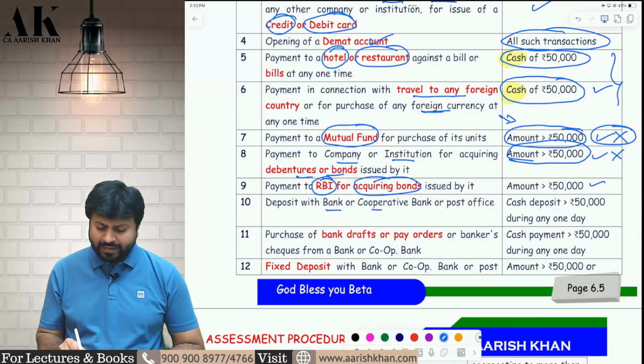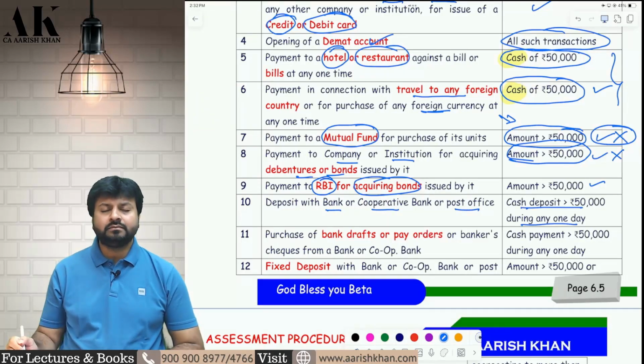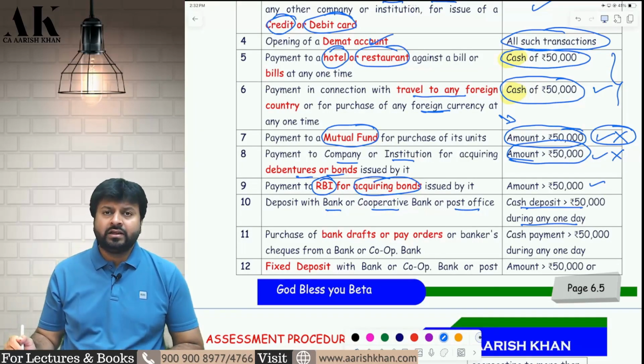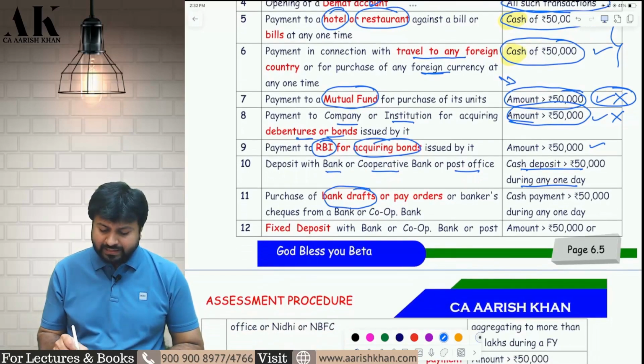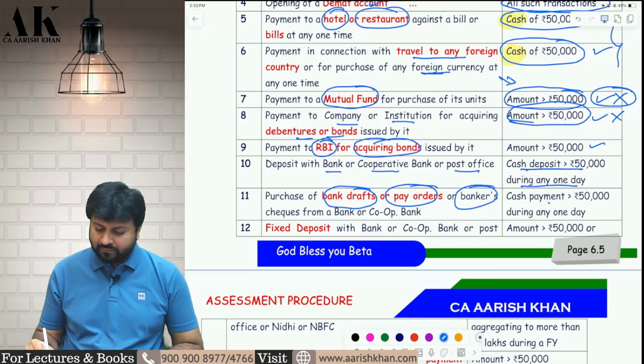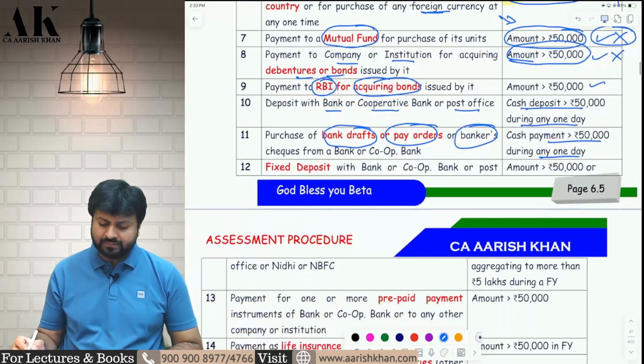Similarly, if you go to a bank or cooperative bank or post office and deposit more than 50,000 rupees in a day, you would have experienced this in your practical life also. If you want to deposit more than 50,000 rupees in a day in a bank or cooperative bank or post office, you have to give your PAN. Similarly, if you want to purchase a bank draft or pay order or banker's cheque of more than 50,000 rupees in cash, you have to give your PAN.